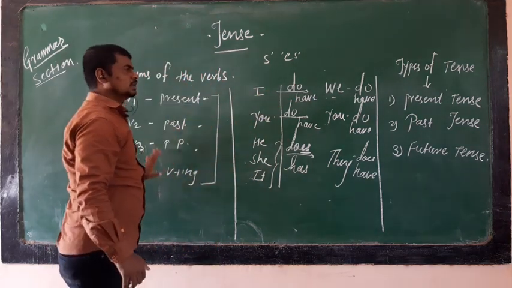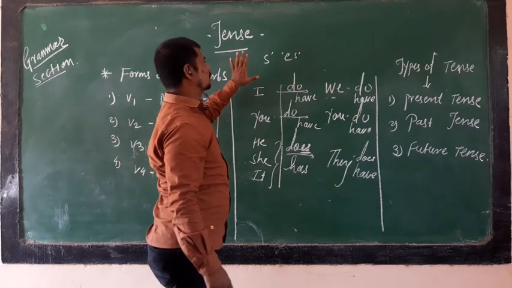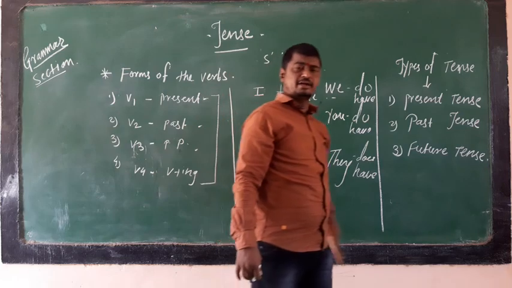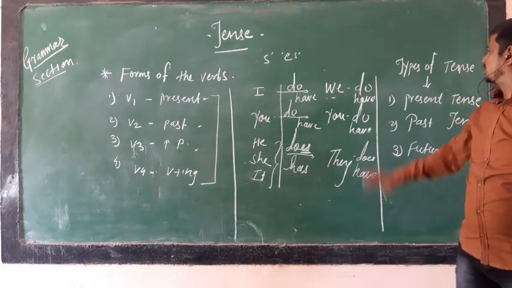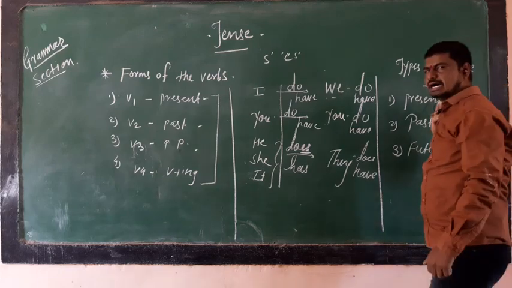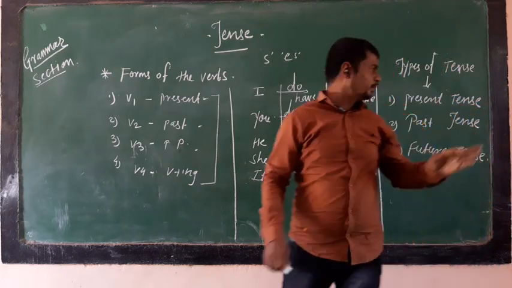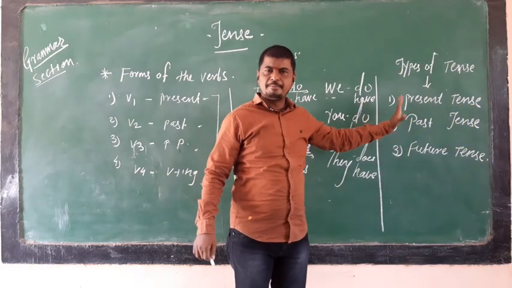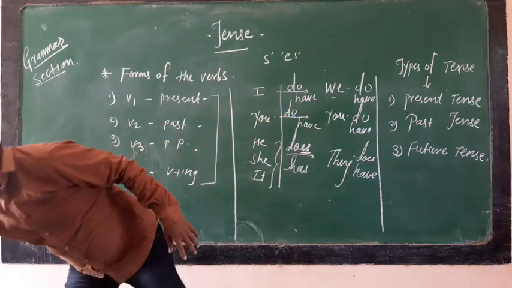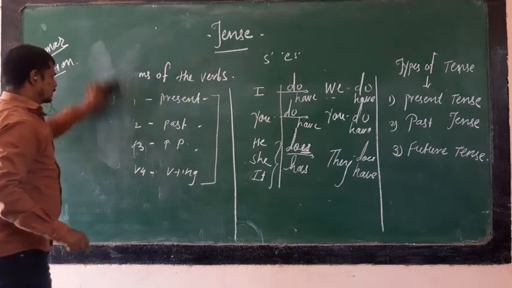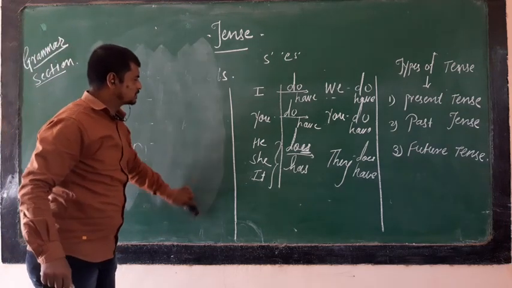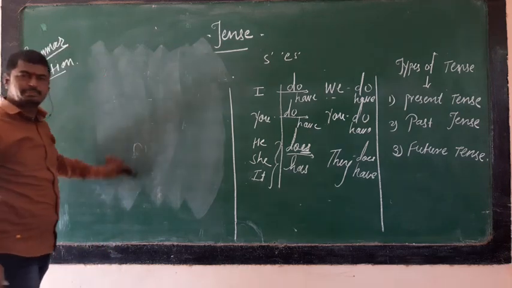Let us go ahead. Afterwards, we go to the main topic, the types of tense. My dear friends, there are three main types of tense: the present tense, past tense, and future tense. And each tense again has four sub-types, or we can say a classification.